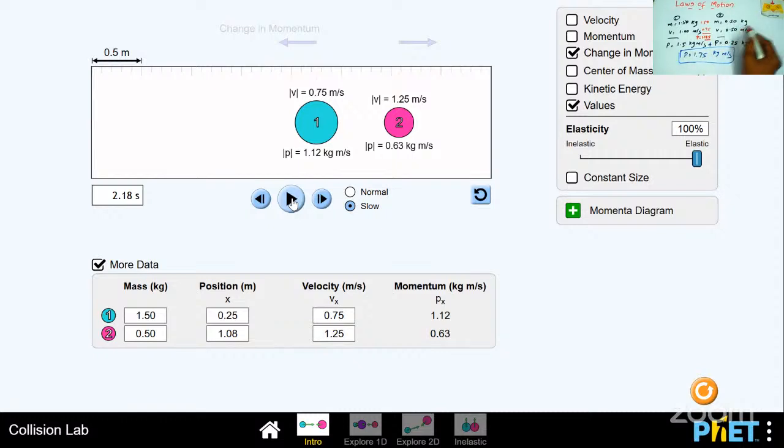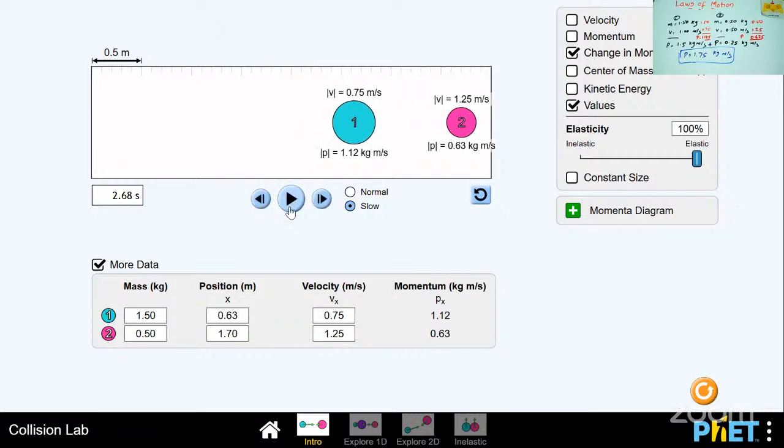This is the second object. The second object mass is also the same, but the velocity changes. Velocity increases to 1.25. You can multiply 0.5 into 1.25, which gives 0.625. This is the final momentum of the second object. You can see the ball goes like that.